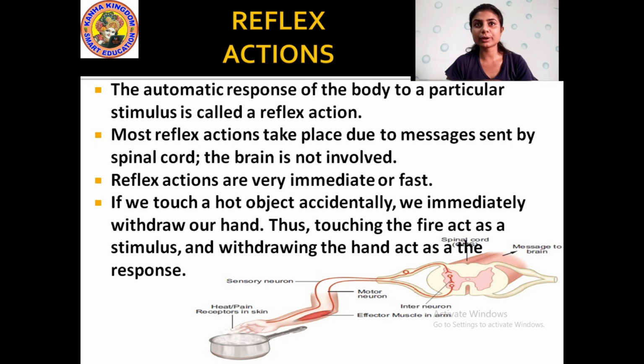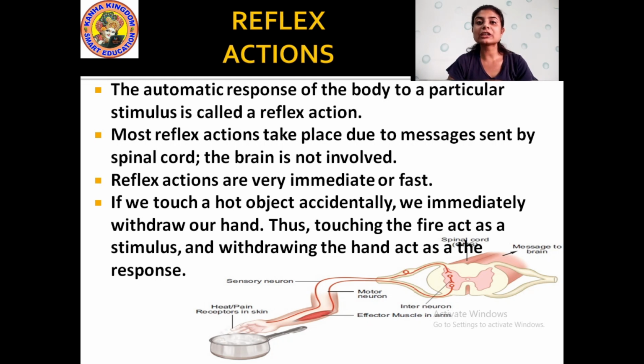I have already told you. If we touch a hot object accidentally, we immediately withdraw our hand. Thus, touching the fire acts as a stimulus. That means touching the hot object acts as the stimulus, that is the message being sent to the spinal cord, and withdrawing the hand quickly, immediately, is the response that you get from the spinal cord.